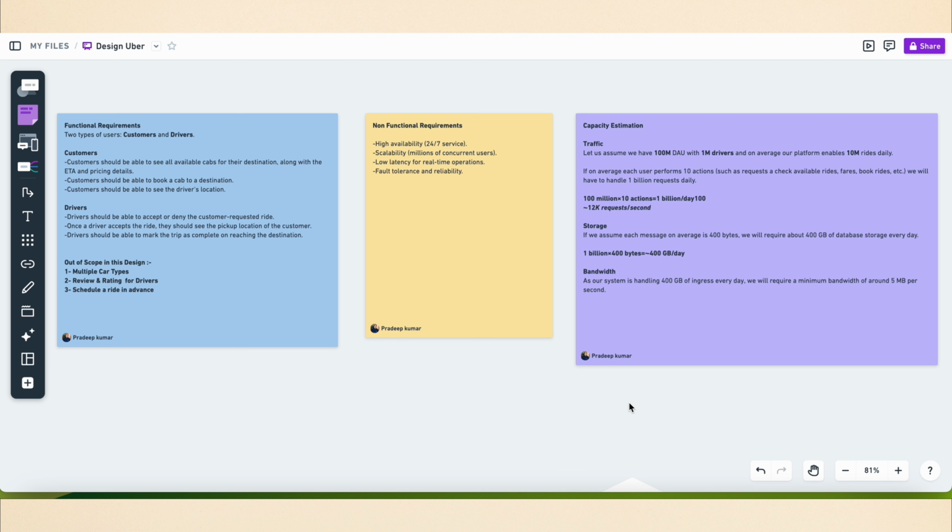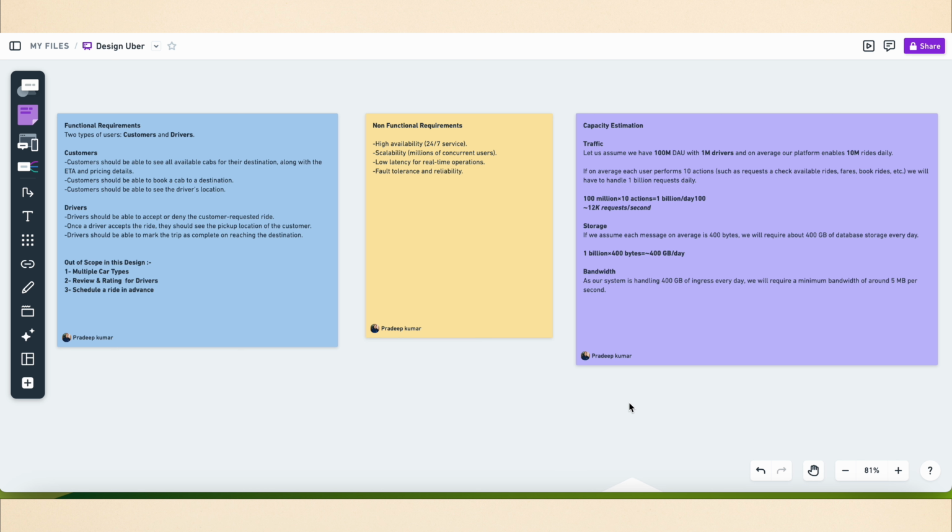If we talk about drivers, the driver should be able to accept or deny the customer's requested ride. Second, once a driver accepts the ride, they should see the pickup location of the customer. And the third is that the driver should be able to mark the trip as complete on reaching the destination.